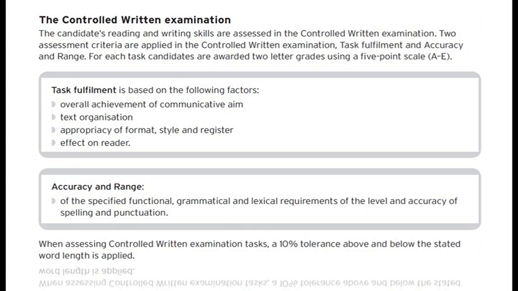Okay, so when assessing control reading exams tasks, a 10% tolerance above and below the stated word length is applied. So as you can see here, what we have in the integrated skills in English, Trinity College London, is an assessment of lots of different communicative elements. So there is a communicative aim. The test has to be organized. The style, the register, and the format of your writing had to be appropriate, and also you have to make an effect on the reader.